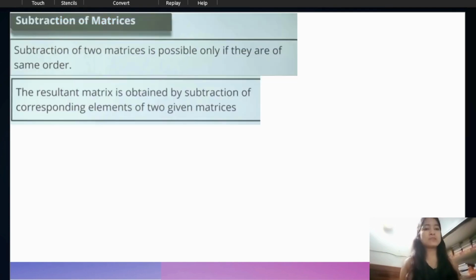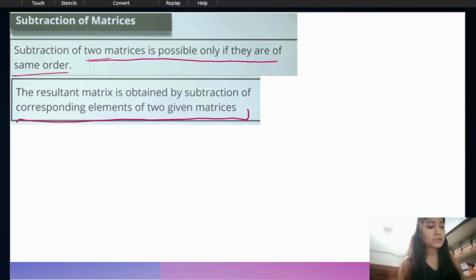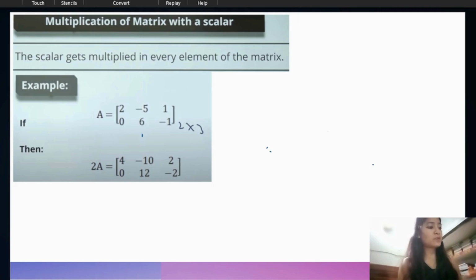Next is subtraction of matrices. Subtraction of two matrices is possible only if they are of the same order. This condition is on the addition also, and here the same condition applies in the subtraction also. The order must be the same, then only we can find the corresponding elements. And the resultant matrix is obtained by the subtraction of corresponding elements of two given matrices. This is the same as the addition. Alright. Next, move to the multiplication.